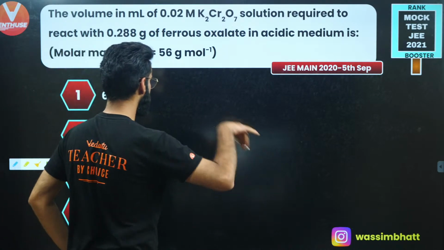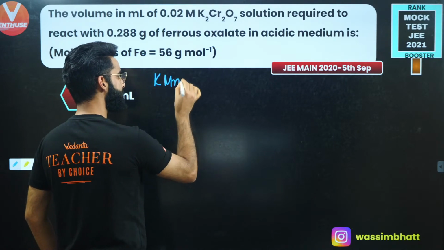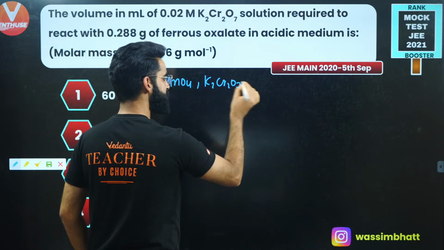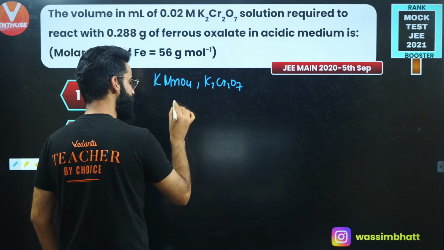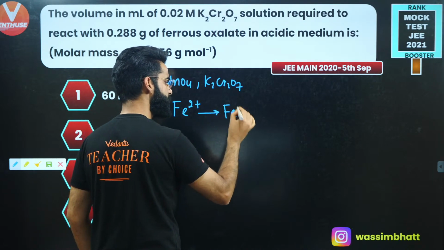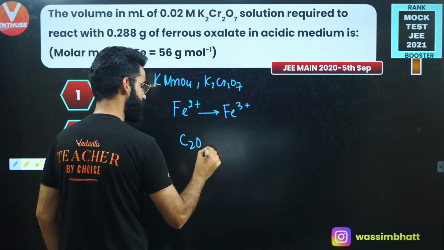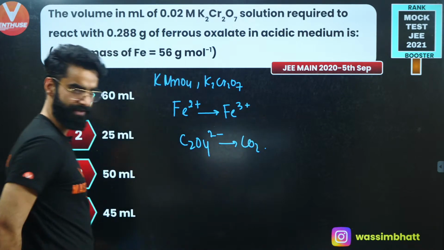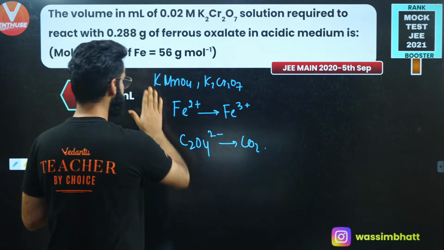First of all, I would like to share one thing with you. KMnO4 and K2Cr2O7 both act as a strong oxidizing agent, and in acidic medium they have got the tendency to convert Fe di positive into Fe tri positive, and both the two in acidic medium they convert your oxalate ion into carbon dioxide as well.